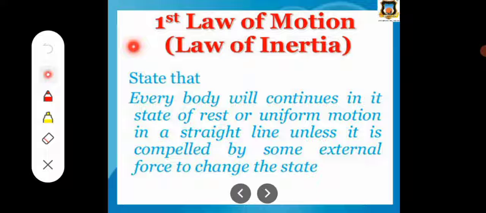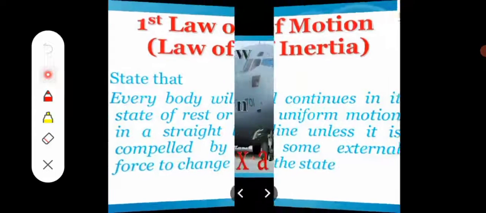By applying that force, that duster moves from one place to another, right? It means the body or object has no ability by itself to change its position or its motion. That is called the first law of motion: the body cannot change its position until we apply some external force on it.